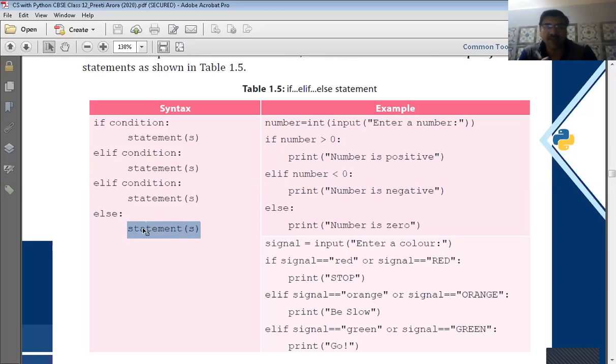So there can be any number of conditions before the else clause. If any of the conditions written above the else clause is true, then those statements will be executed. Otherwise, if all the conditions written above the else are false, that means none of them is true, then else will be executed.